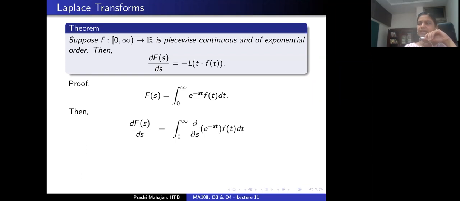legitimate to differentiate under the integral sign.